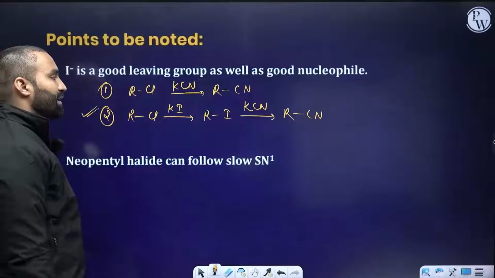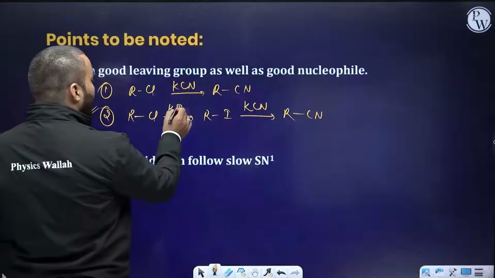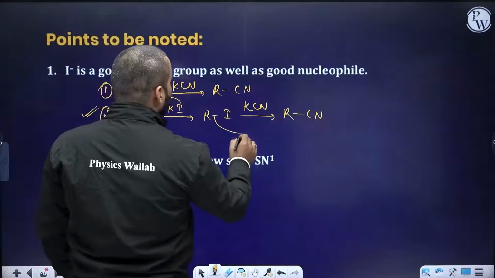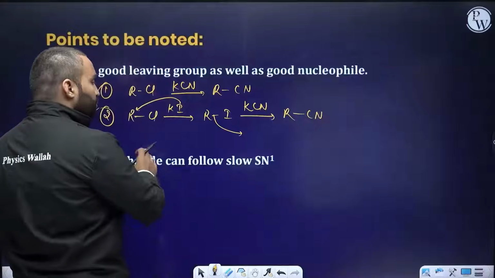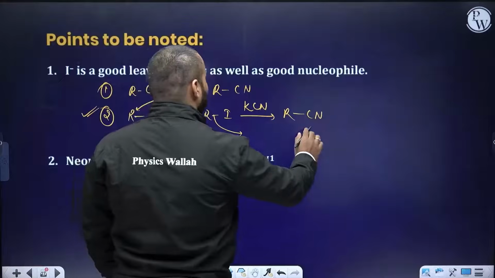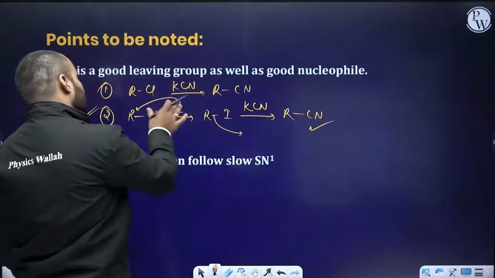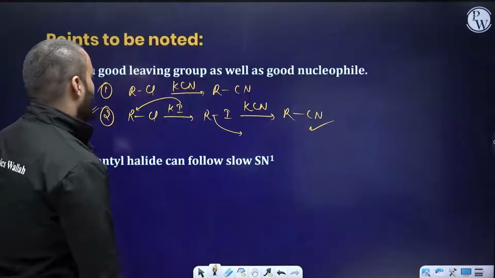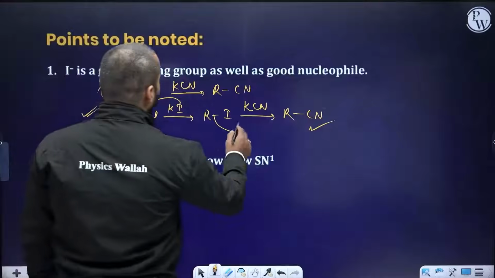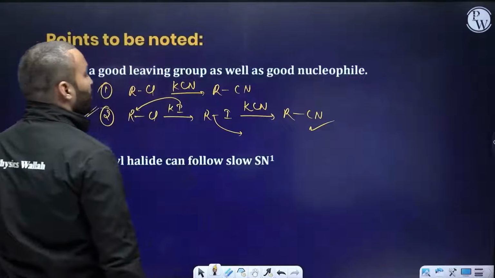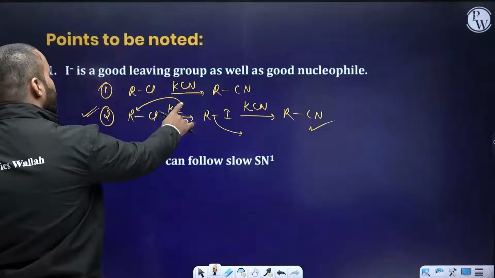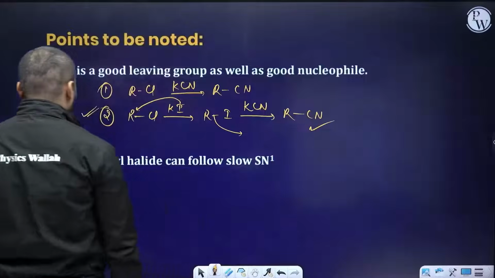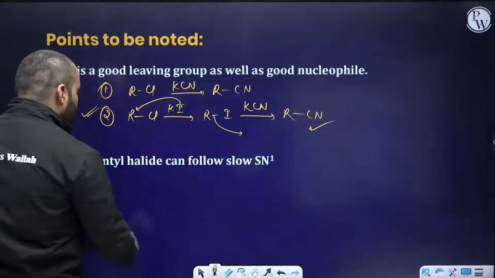Second method is practically better because here iodide is a better nucleophile. Iodide is a better leaving group also. So you do the reaction in 2 steps, you will get a better yield of this compound, rather than doing one single step reaction, where you will get less yield of the compound. So iodide is a good leaving group as well as a good nucleophile. In the first stage, it is acting as a nucleophile and here it is acting as a leaving group.